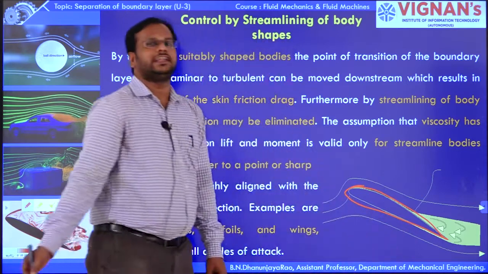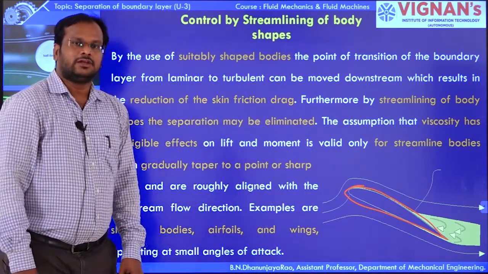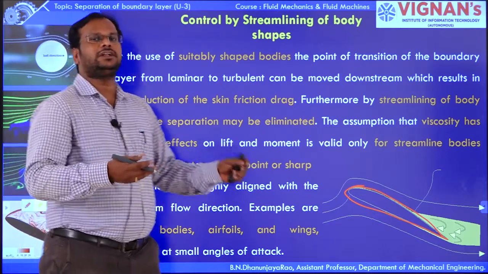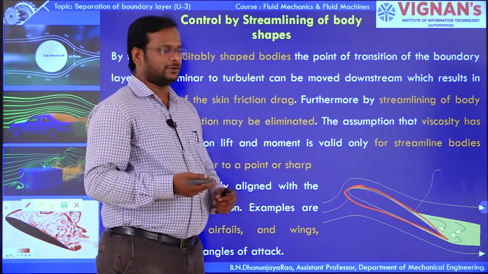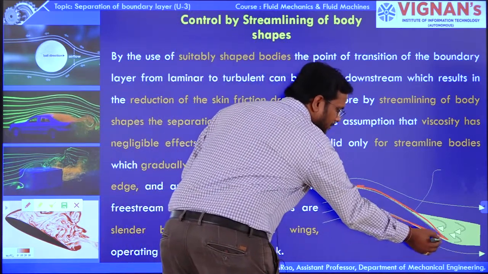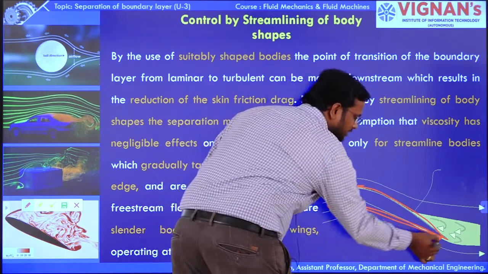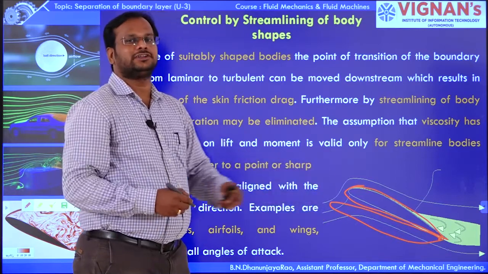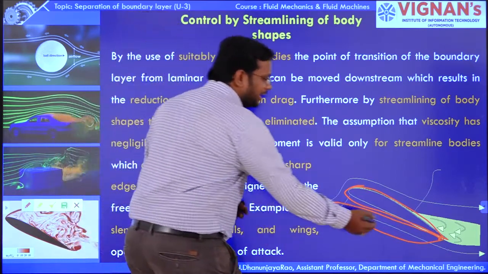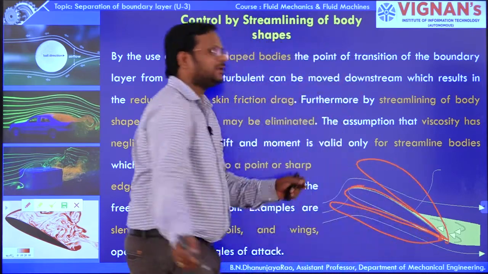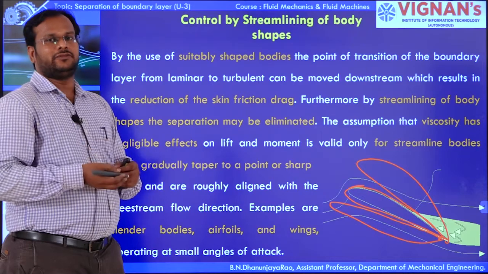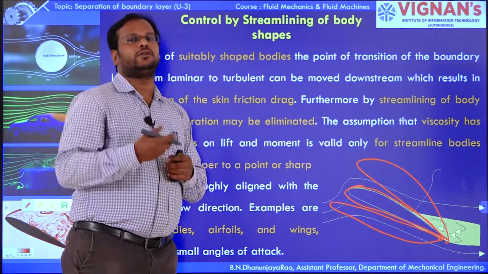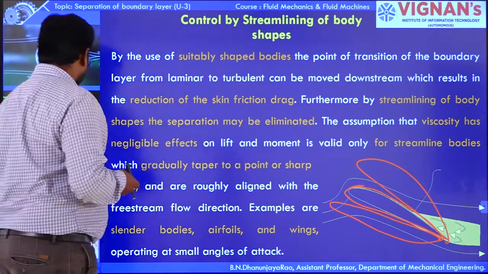So here we are increasing the angle of attack to streamline the flow over a particular body, so that we can easily eliminate the boundary layer separation. If the body angle of attack is like this, the boundary layer formation is different, the boundary layer separation formation is also different. If the angle of attack is increased, the boundary layer separation may behave differently. So we have to streamline the particular body to overcome the boundary layer separation.